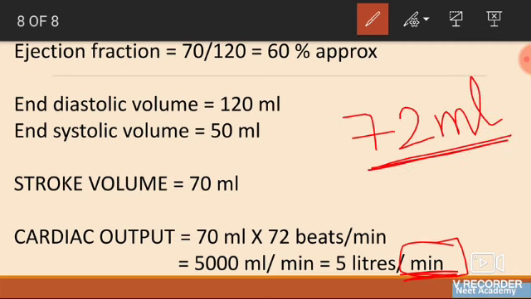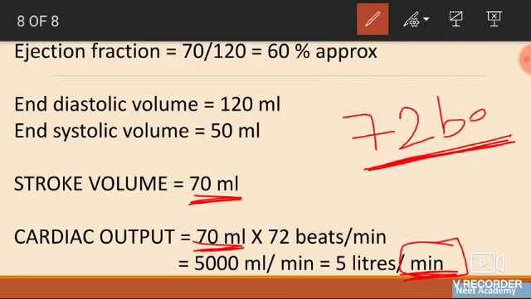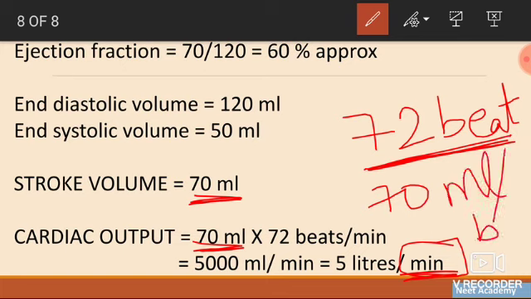And in one heartbeat, the amount of blood that is going out into the body is 70 ml, because the stroke volume is 70 ml. So this 72, oh sorry, my mistake, this is not ml, this is beats. 72 beats per minute, and in one beat there is 70 ml per beat. Okay, so when you see here 70 ml is the blood in one beat, and there are 72 beats in a minute. So in a minute, when you multiply, it comes out approximately to 5000 ml. So it is 5000 ml per minute of blood, that is the cardiac output.